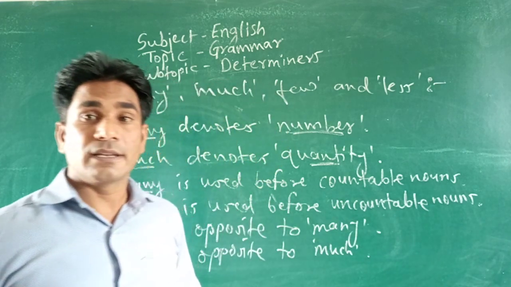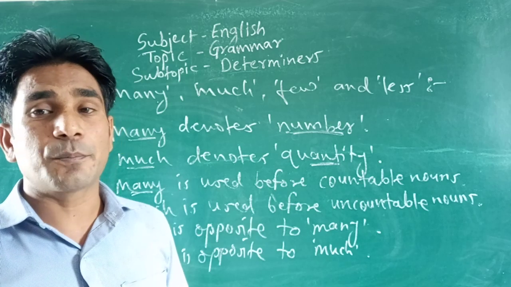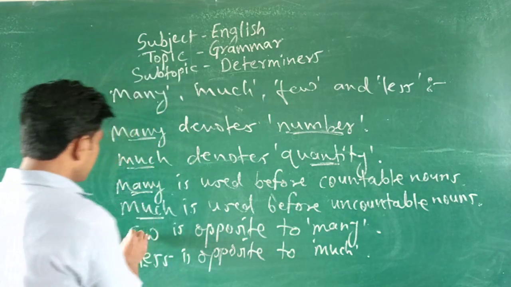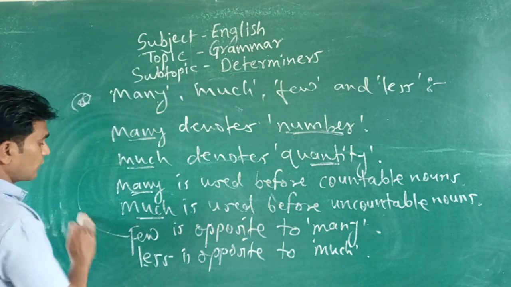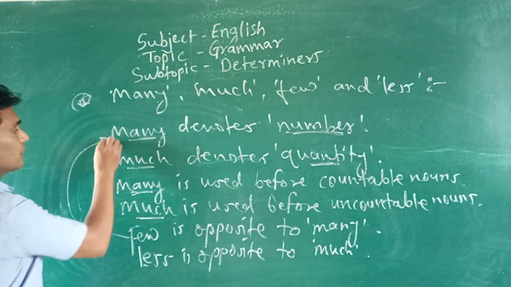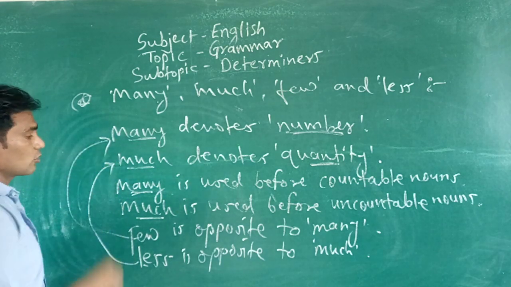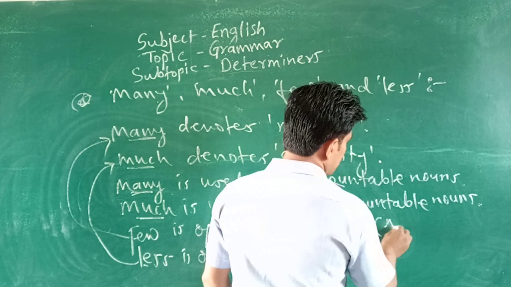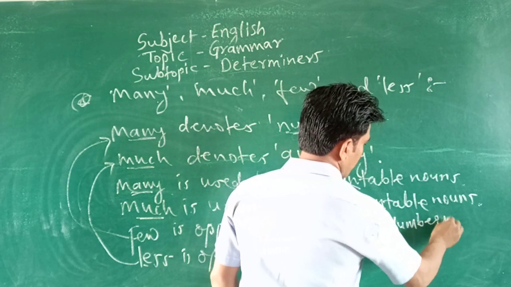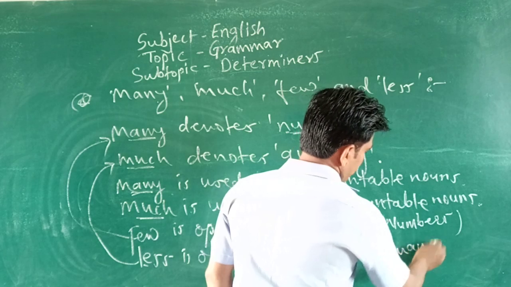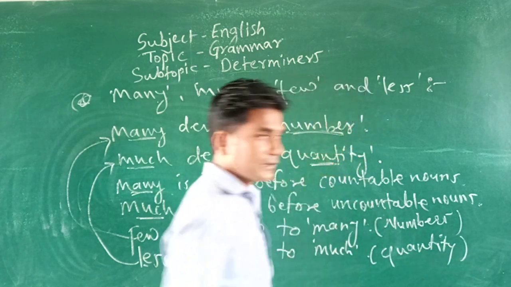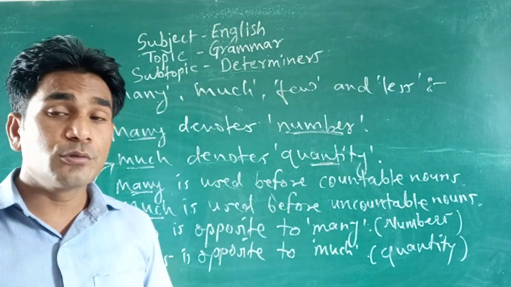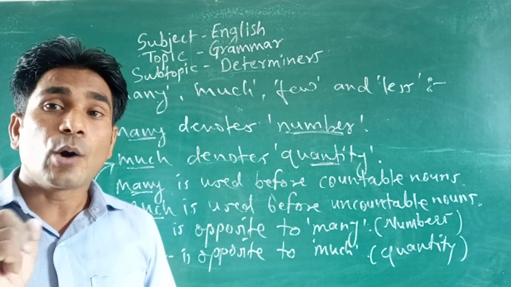Few is opposite to many and less is opposite to much, talking about number and quantity. Few is talking about numbers and less is talking about quantity. So less is used with uncountable nouns and few is used before countable nouns.